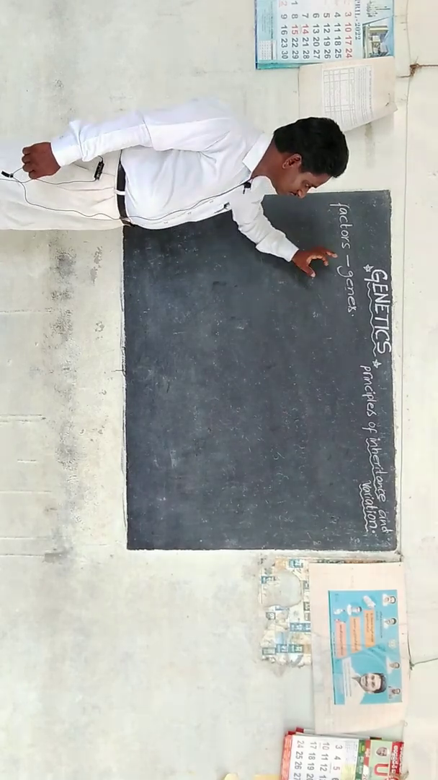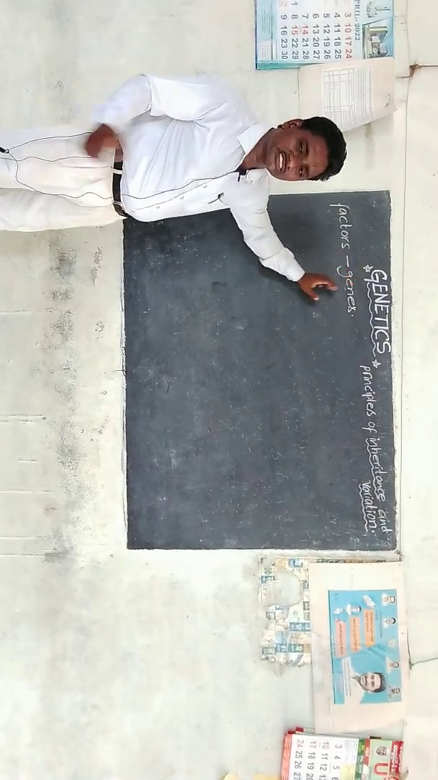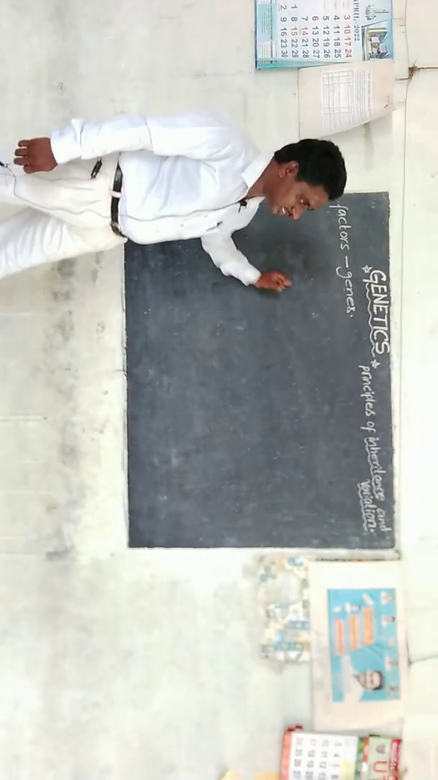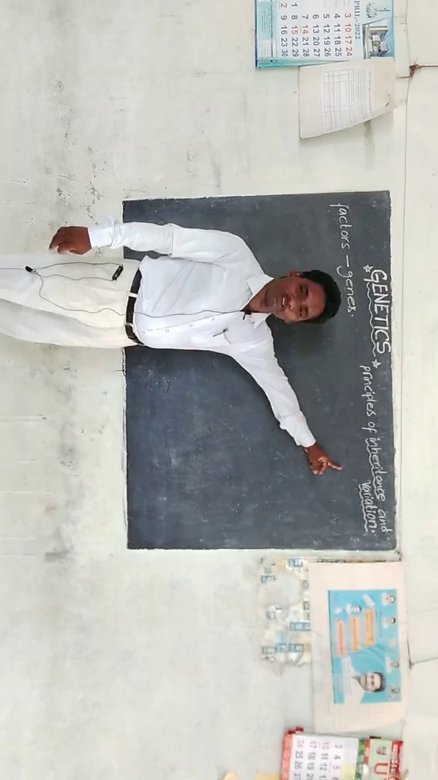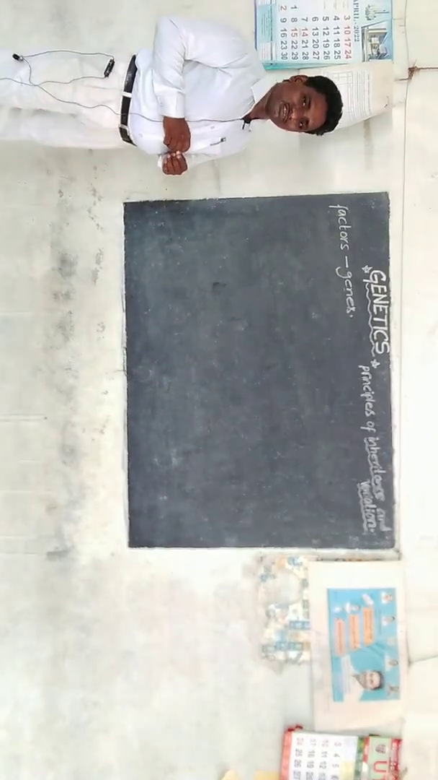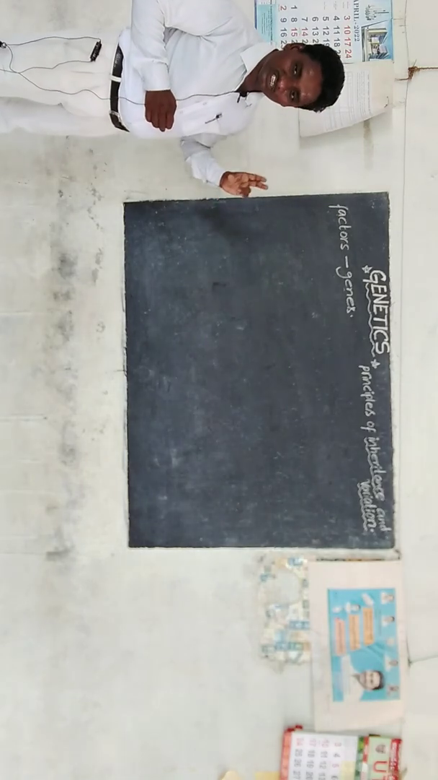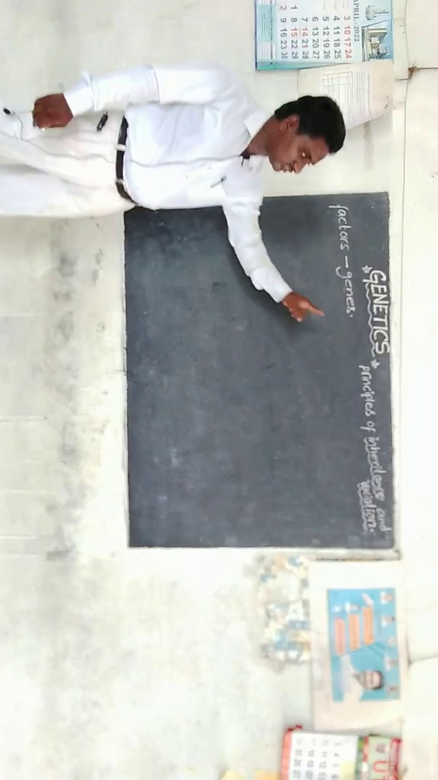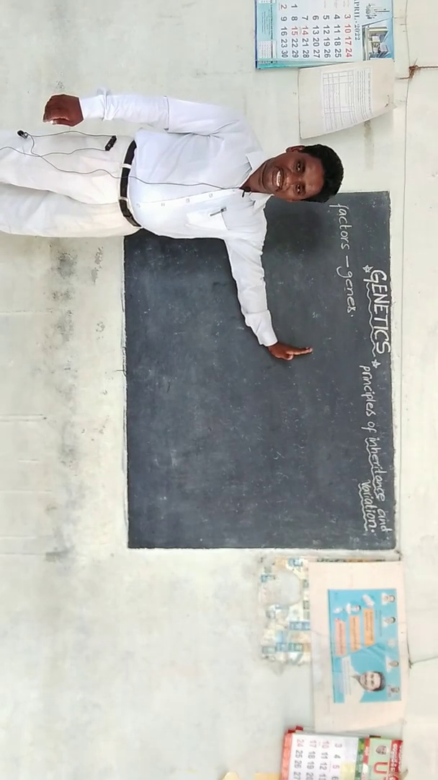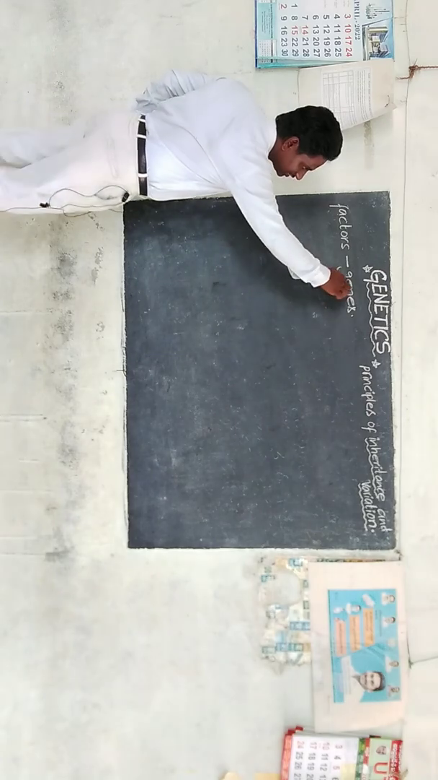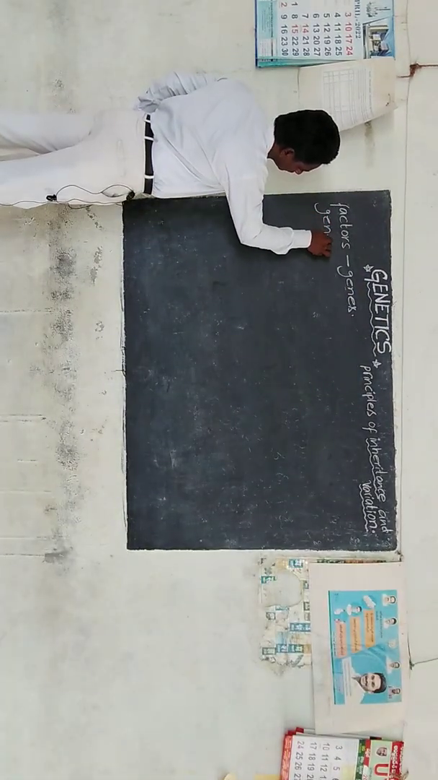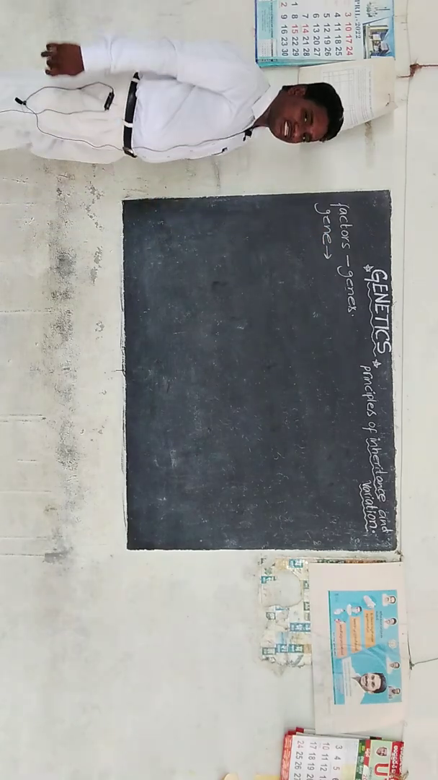So, genetics: the branch of biology that deals with inheritance and variation is called genetics. Okay? The branch of biology that deals with inheritance and variation is called genetics. Now, the name itself gives the meaning. Gene. Where is the gene? We know